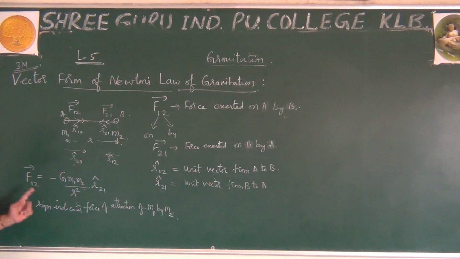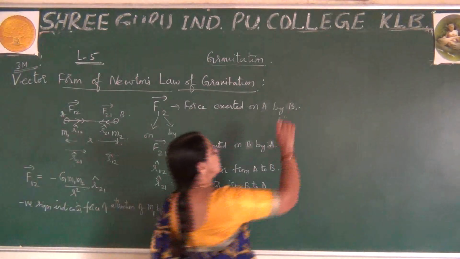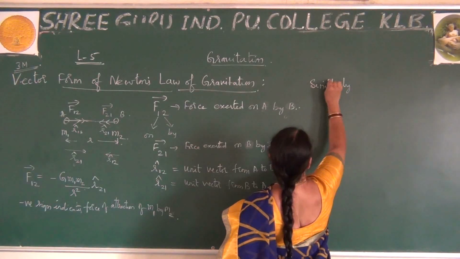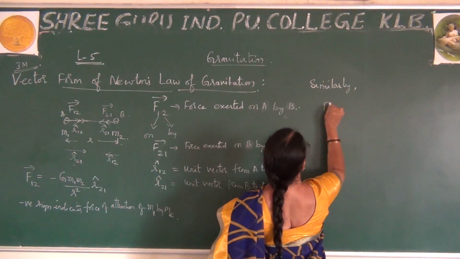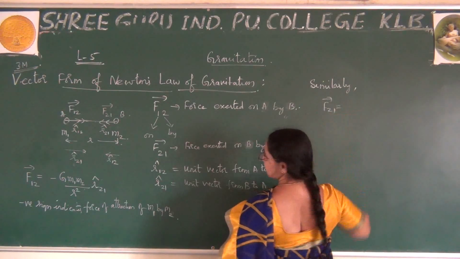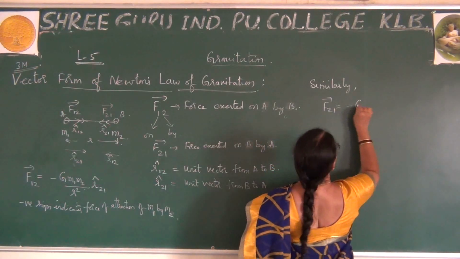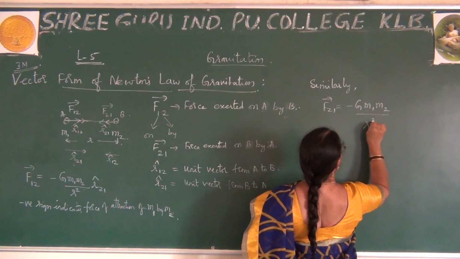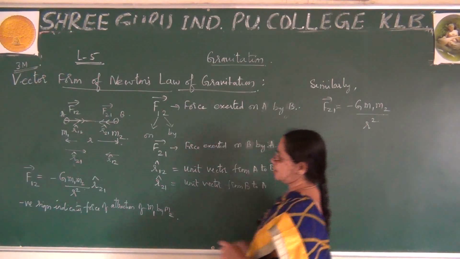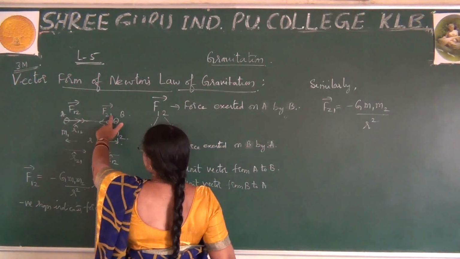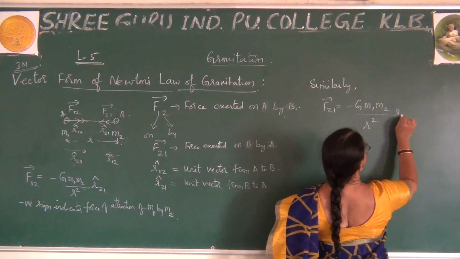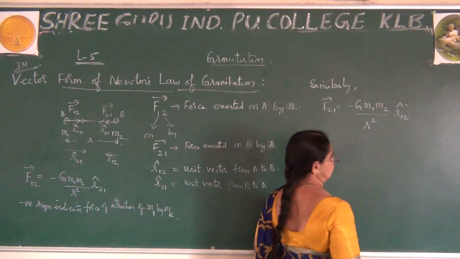What's the second step I can use? Similarly, with the help of this, I write the second step. I'll write F21, which is equal to minus G M1 M2 divided by R square, times the unit vector R12 cap, like this.